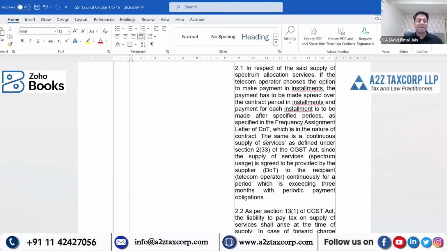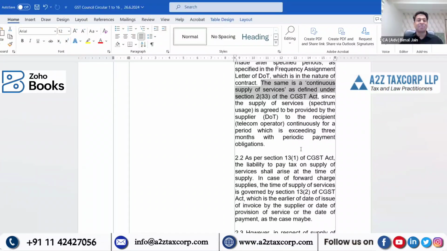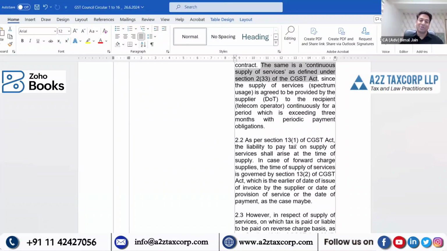The same is a continuous supply of services as defined under section 2 subsection 33, since supply of spectrum is agreed to be provided by supplier DOT to the recipient telecom operator continuously for a period exceeding 3 months with periodic payment obligation.